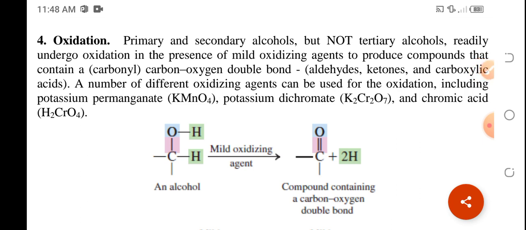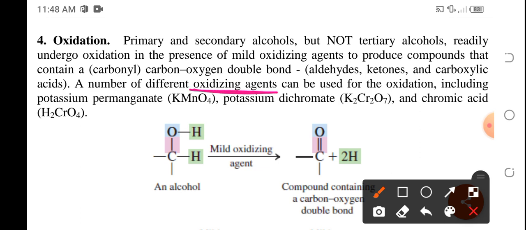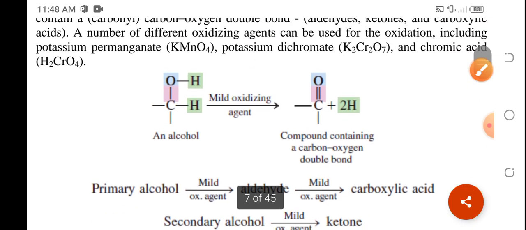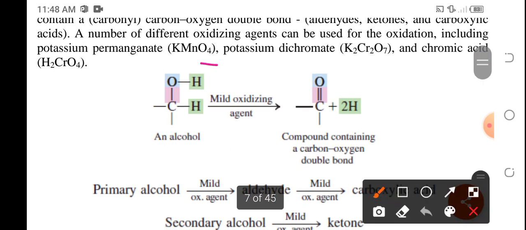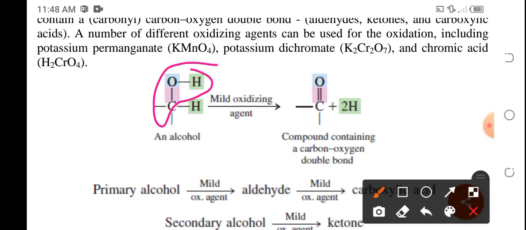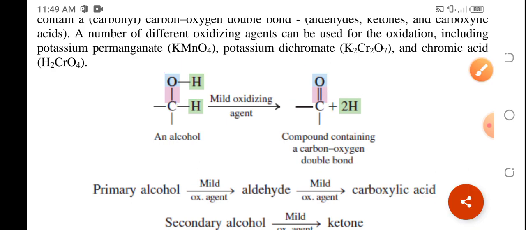So for oxidation reaction, may mga ginagamit tayong oxidizing agent. And this includes potassium permanganate, potassium dichromate, and chromic acid. Okay, so these are the oxidizing agents. So during oxidation, the carbon bearing the hydroxyl group will then become a carbonyl group, or a compound containing a carbon-oxygen double bond. So C double bond O na instead of COH.